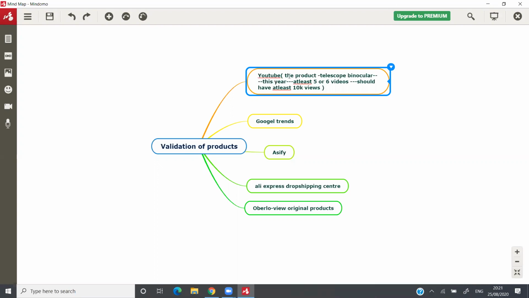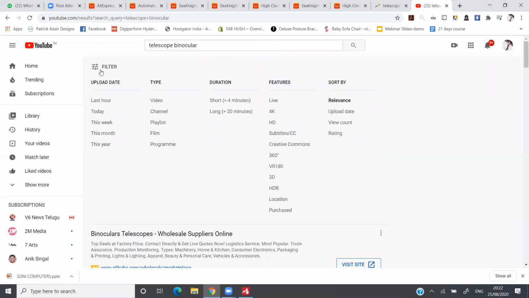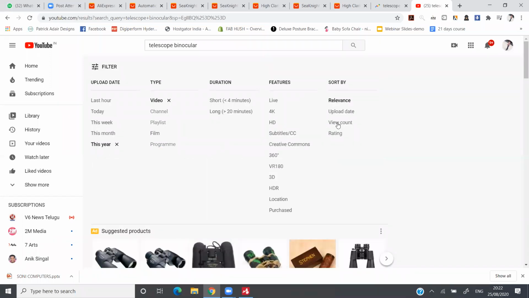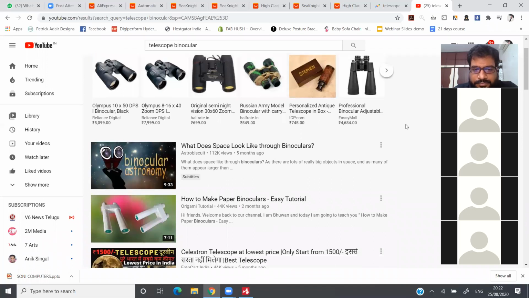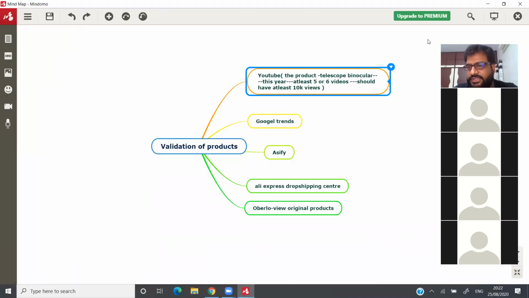Now the product, for example telescope binocular, right? Now I just typed in telescope binocular. Let me go to filter here. Click on this, again click on filter, then click on view count. Now see this. Scroll down. For this telescope binocular, at least 5 to 6 videos should get more than how many views? As I told you, more than 10k views, that is 10,000 views in this particular year. At least 5 or 6 videos should get that.